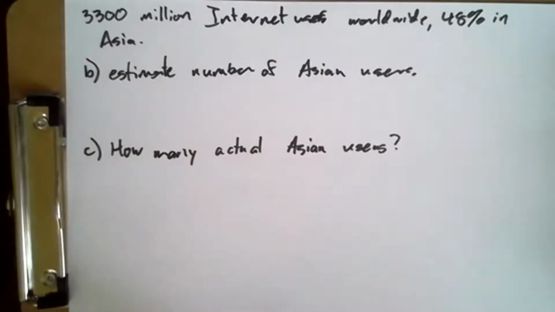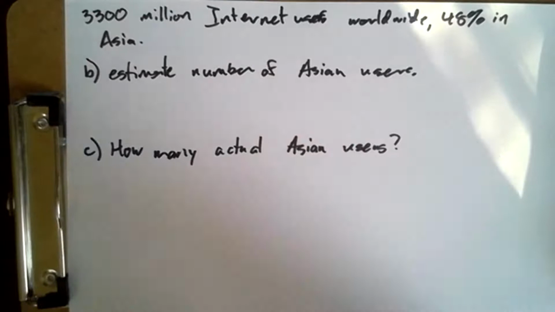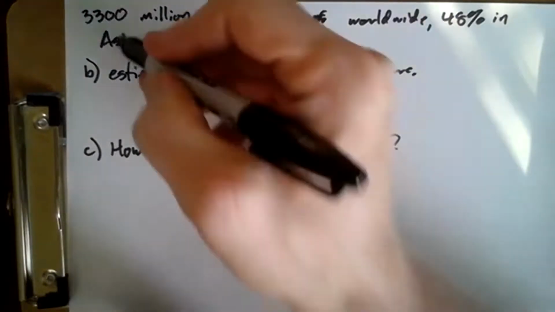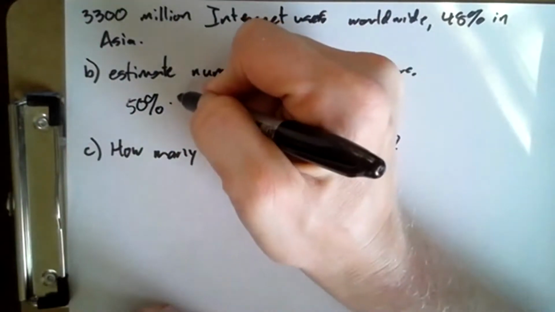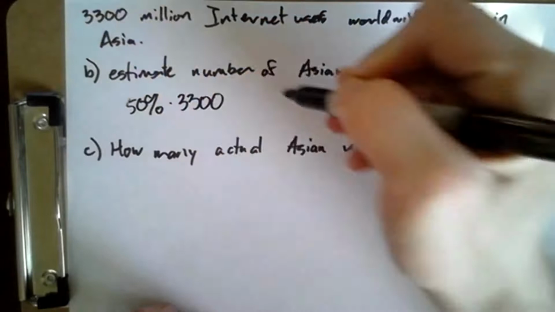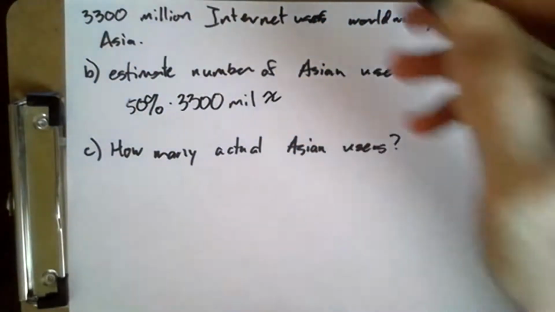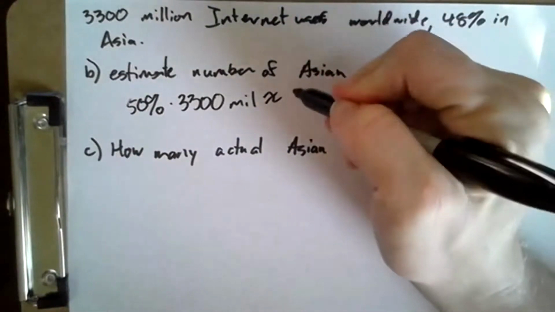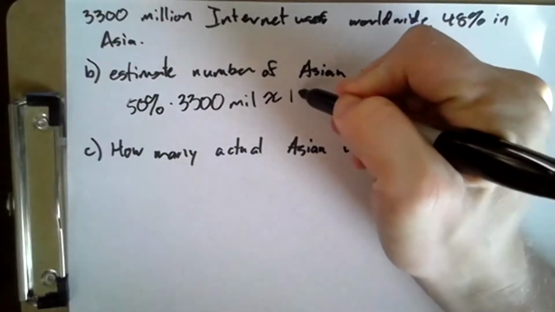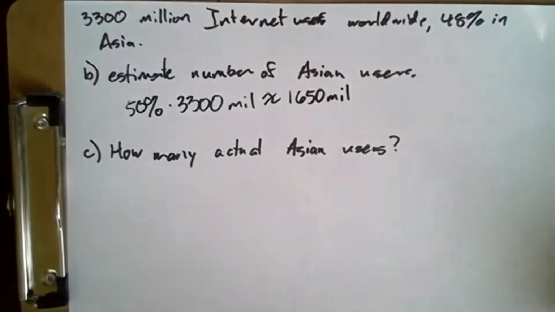So, if 48% of the users were in Asia, that's really close to 50%. And we can say that 50% of 3,300 million is approximately, that would be about 1,650 million users in Asia.